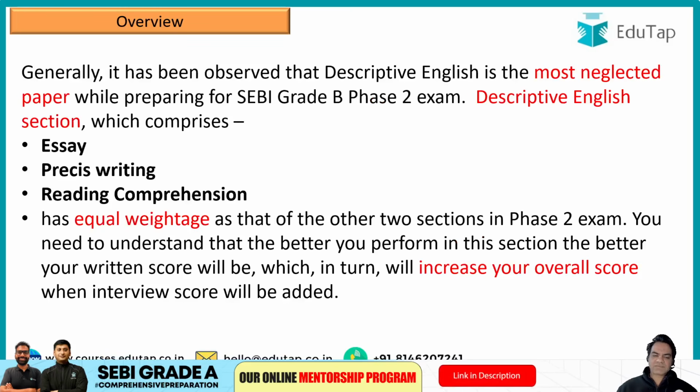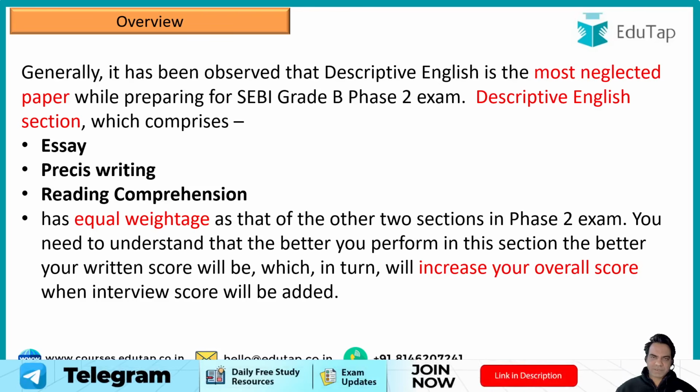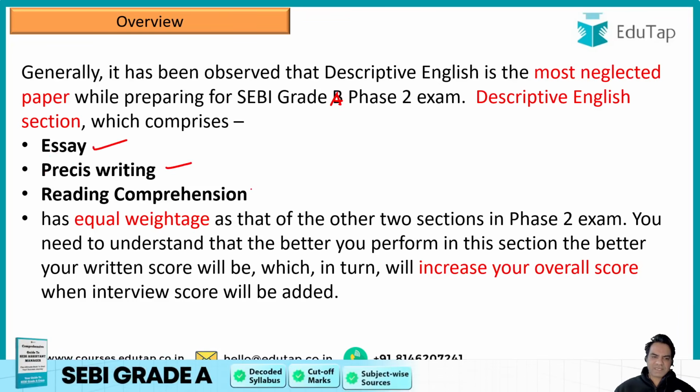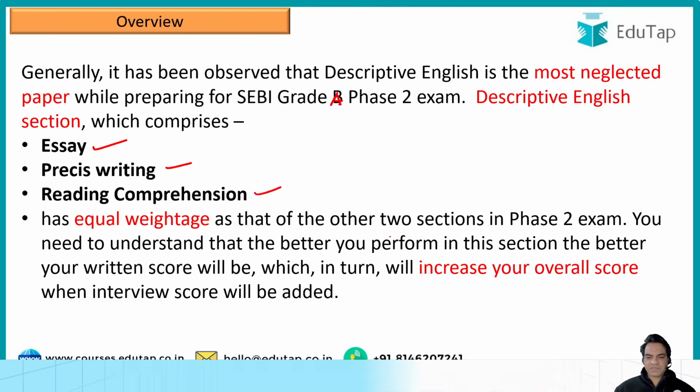So let's begin guys. First of all, let me give you a brief overview of descriptive English paper. Now guys, generally it has been observed that descriptive English is the most neglected paper while preparing for SEBI Grade A Phase 2 exam. Now guys, descriptive English section, which comprises 3 sections: essay, Precis and reading comprehension, has equal weightage as that of the other 2 sections in your phase 2 exam.